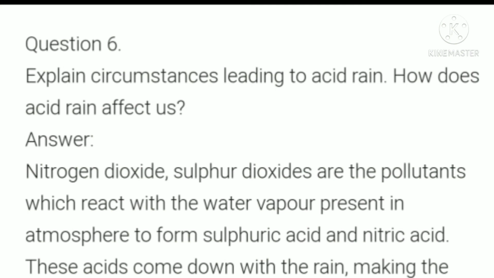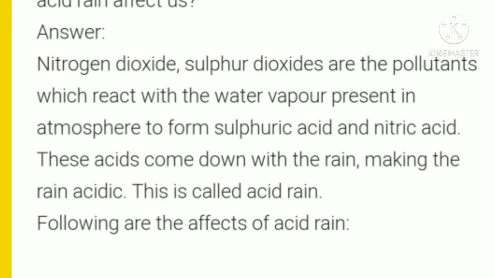Question number 6. Explain circumstances leading to acid rain. How does acid rain affect us? Answer. Nitrogen dioxide and sulfur dioxide are the pollutants which react with the water vapor present in the atmosphere to form sulfuric acid or nitric acid. These acids come down with the rain, making the rain acidic. This is called acid rain.